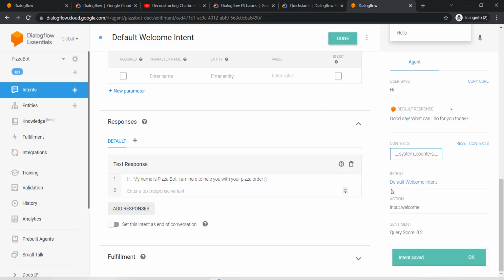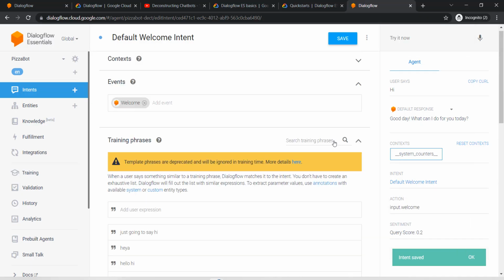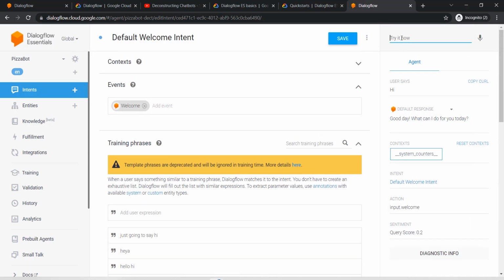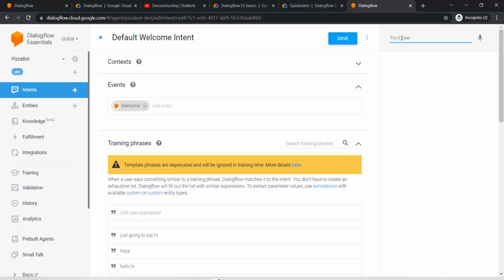Once you save it, it will automatically train the model in the background. And now if I say hi, let's see what happens. It says hi, my name is pizza bot, I'm here to help you with your pizza order. And the intent is still the same. I just changed the way it responds to the user. So every time I say hi, it will respond with the same thing because I have removed all the other responses. Now this is how it works.